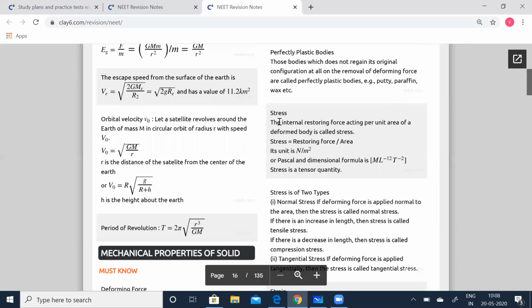Stress, the internal restoring force acting per unit area of a deformed body, is called stress. Stress is equal to the restoring force divided by area. Its unit is N m to the power of -2, or newtons per meter squared, or Pascal. Its dimensional formula is M L to the power of -1 T to the power of -2. Make a note.